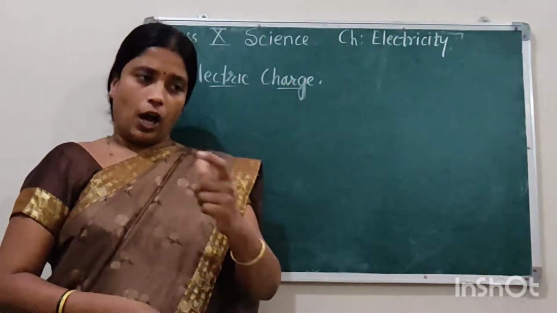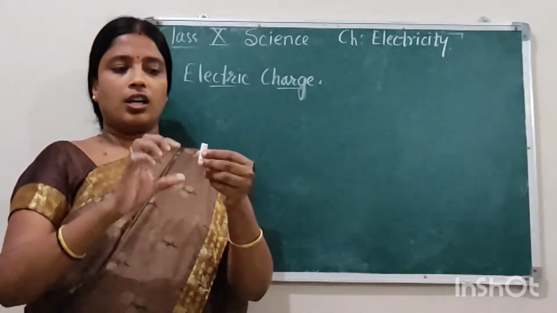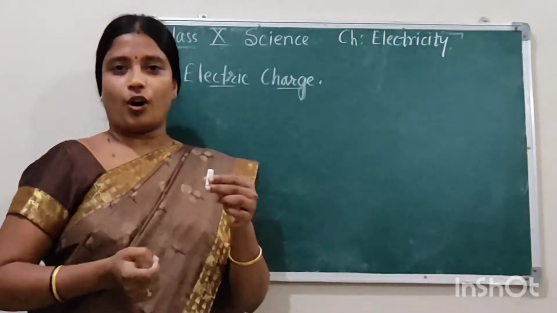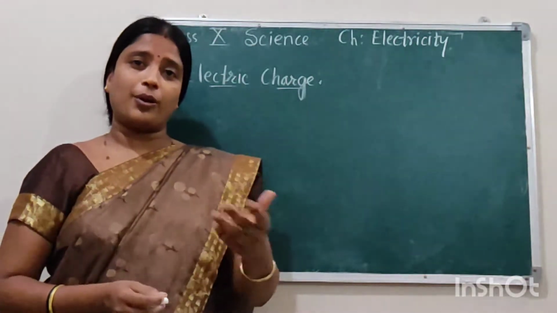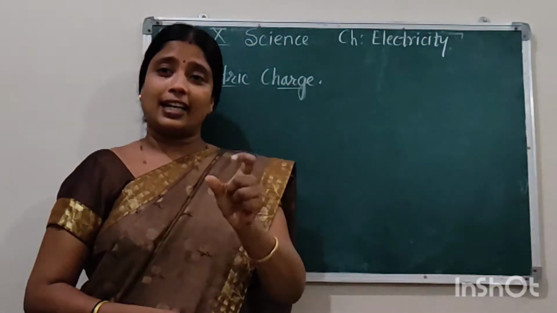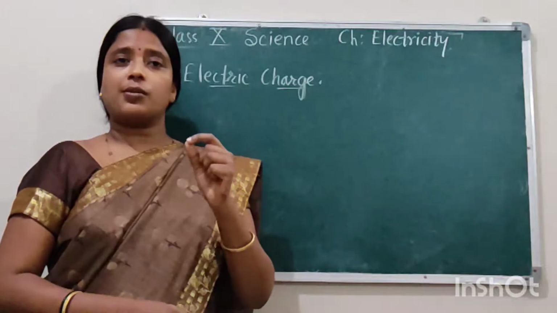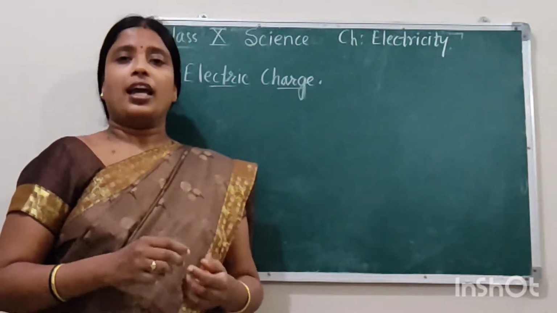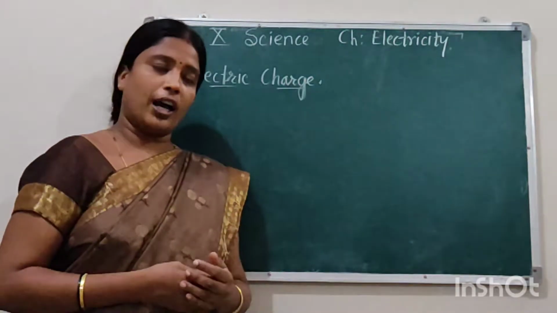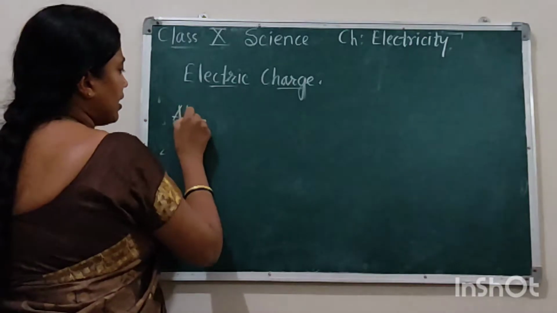Now all the objects around us, if I talk about this chalk also, this chalk is made up of small chalk pieces, okay. So the smallest particle of this chalk will be known as chalk atom. So atom is the smallest particle of any element, which helps in the formation of every object around us.